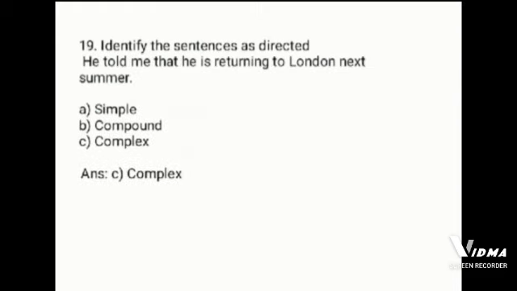Next one, identify the sentences as directed. He told me that he is returning to London next summer. The options are simple sentence, compound sentence, complex sentence. The correct option is answer C, complex sentence.